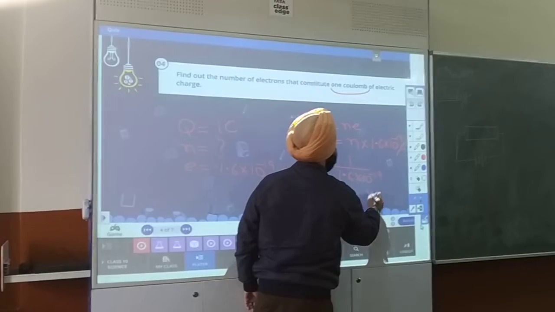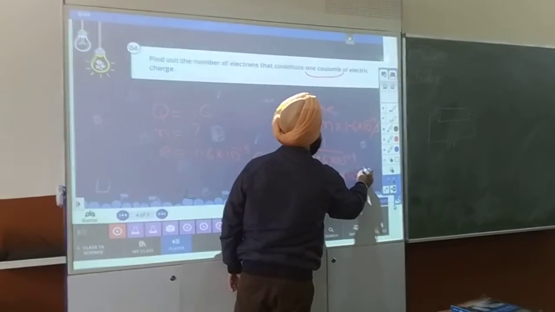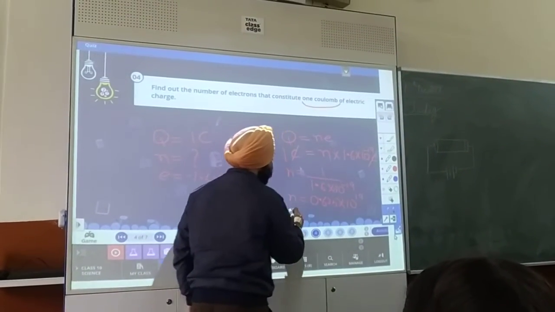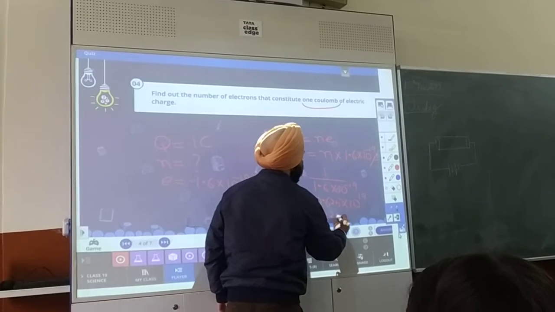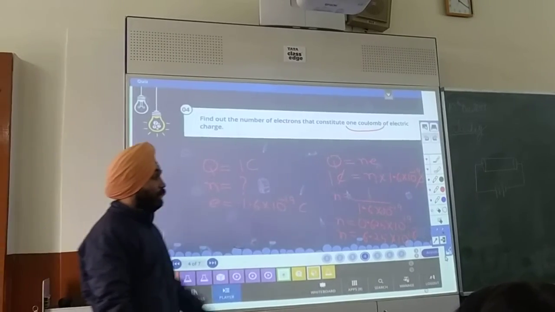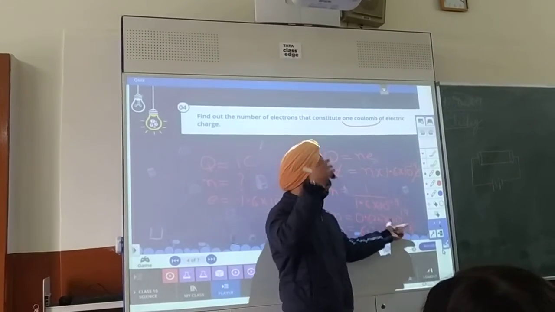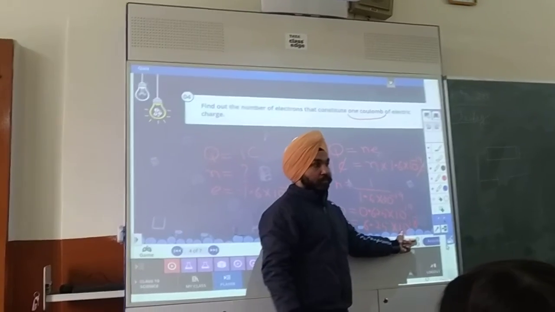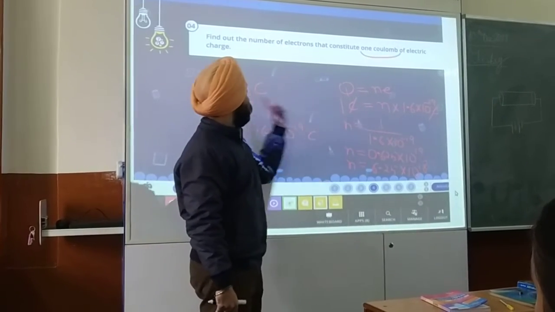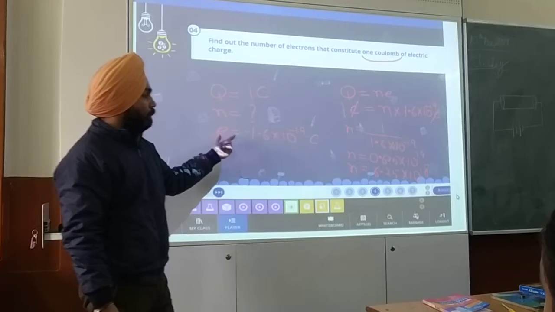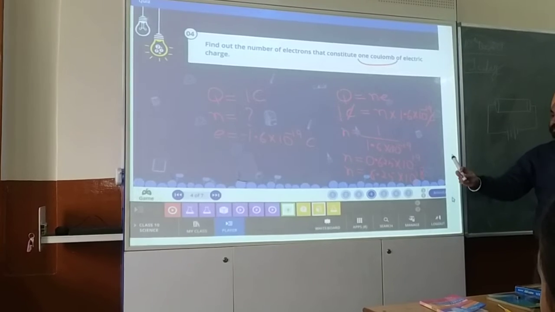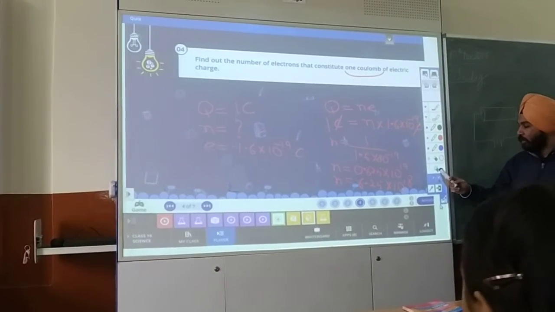You will solve this. What is the value? 0.625, so we can also write this as 6.25 into 10 raised to power 18. So this is the number of electrons. So the number of electrons is more than 100 crore, even more than this. So when this number of electrons combine, they constitute 1 coulomb of charge. So write down, this is an important question. Done? Okay. Next one.